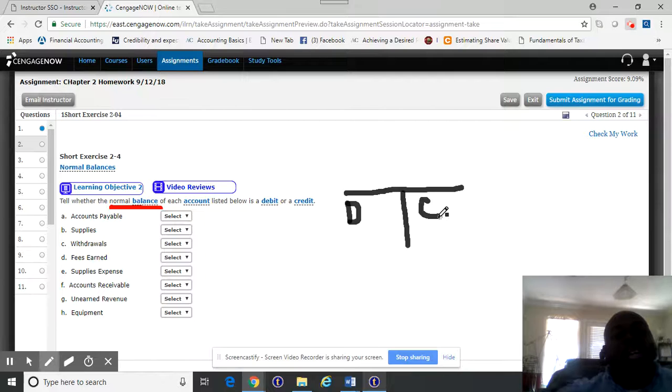So in accounting, we have a left side, which we call debit. We have a right side, which we call credit.